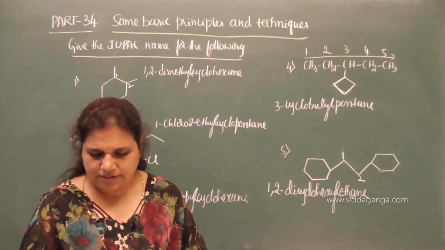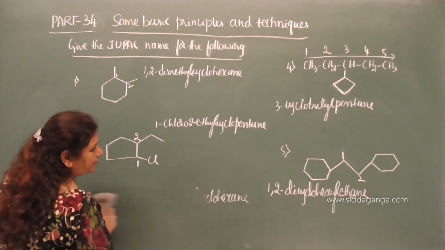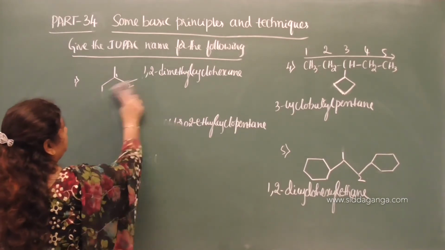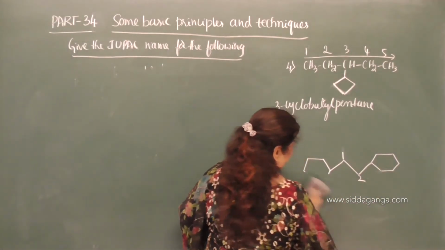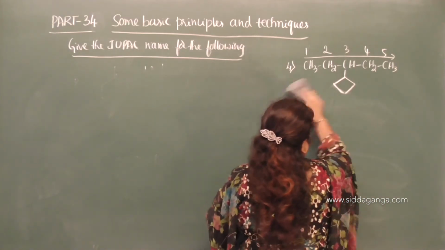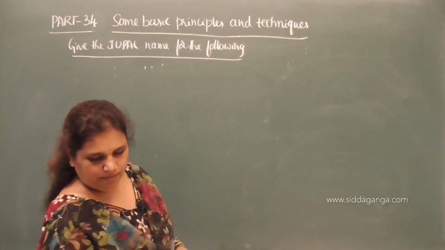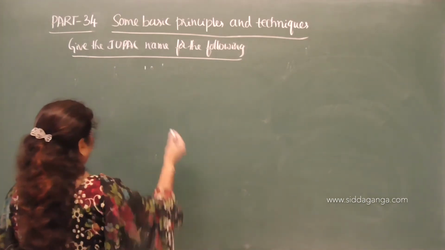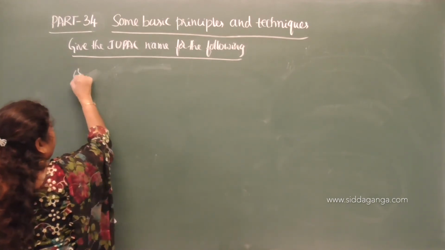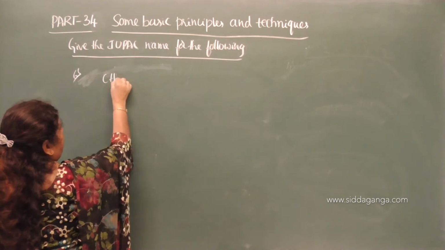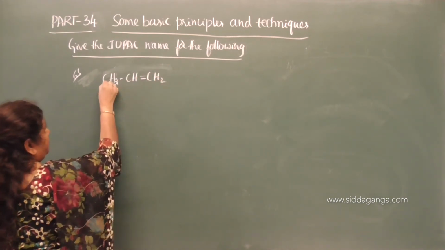If multiple bonds are present on a side chain, how to name the compounds? Take down sixth one. So take down the compound. Next one. Sixth one. CH2, CH double bond CH2.